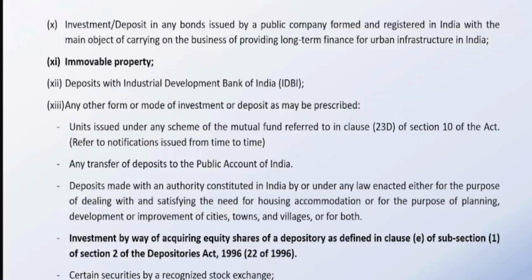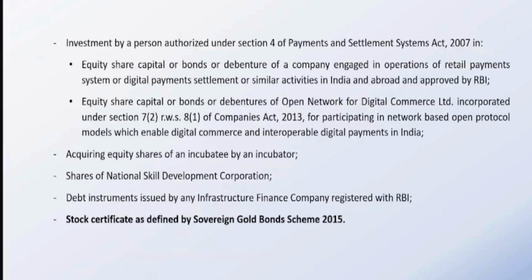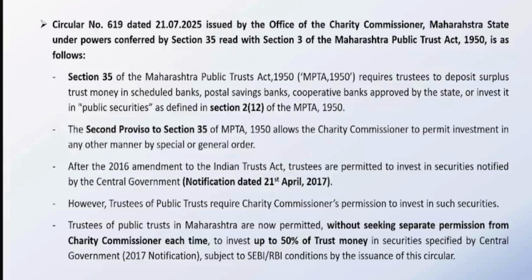Then section 11(5) covers immovable property also. Section 11(5) talks about depository of shares also, shares of depositories also. Then section 11(5) talks about stock certificate as defined by Sovereign Gold Bonds 2015 also. This has been introduced later on. This is a very inclusive kind of a section, because every now and then there are different financial products. Those products are included in this particular section 11(5). So this is about section 11(5).